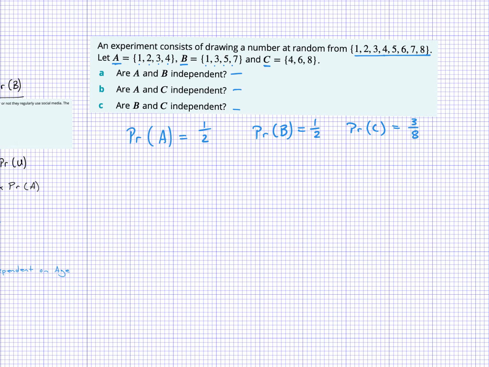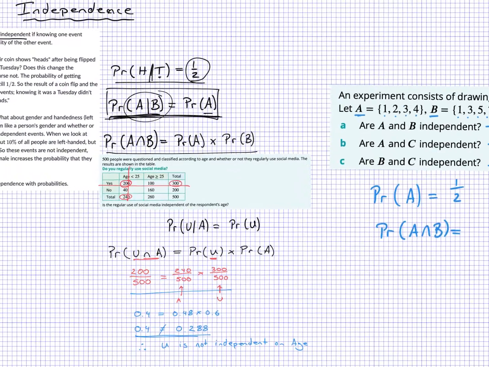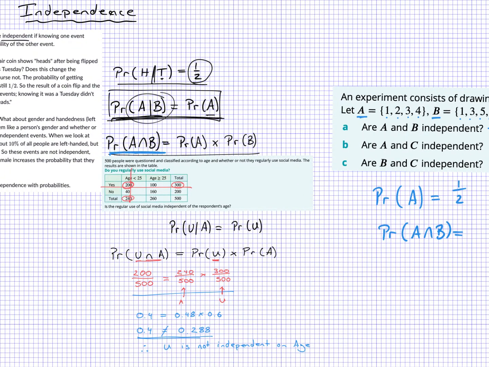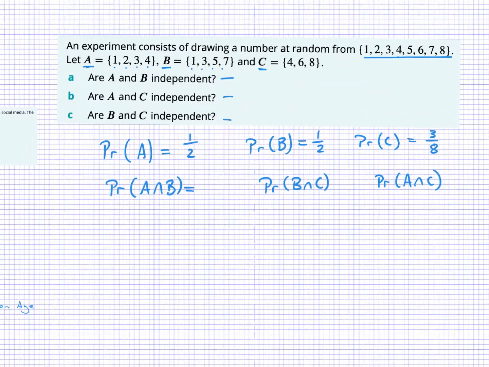Now, we need to know what the chances of A intersection B are. We need to know what the chances of B intersection C are, and we need to know what the chances of A intersection C are. All right, because these are tied up in our little formula here of independence. Okay, so let's have a look at those.